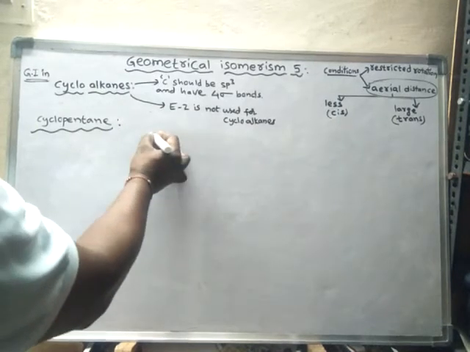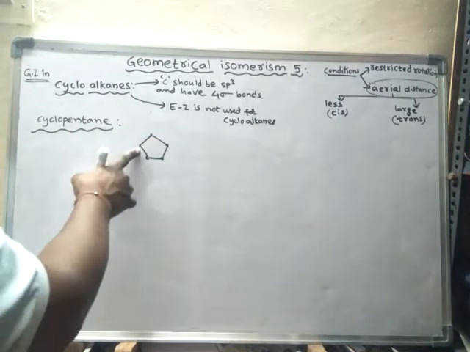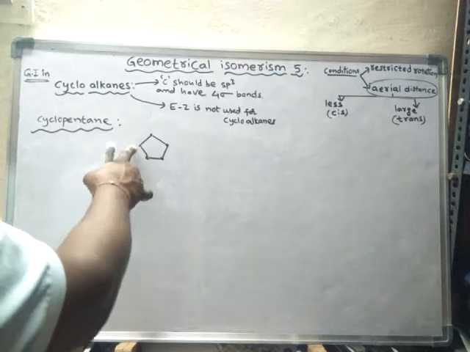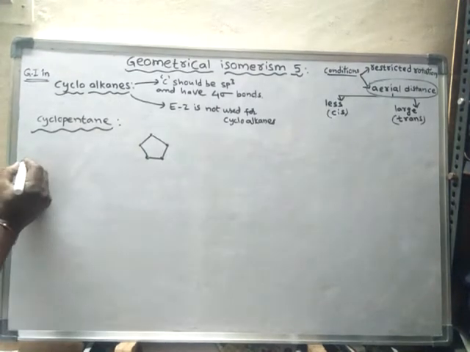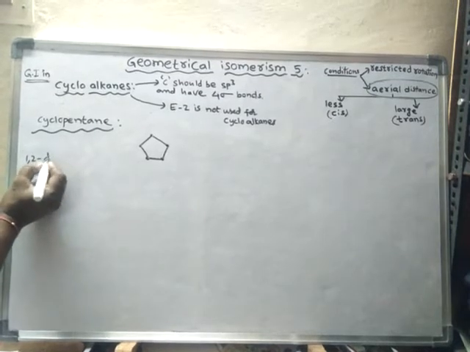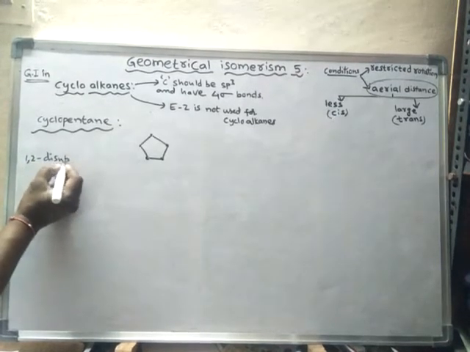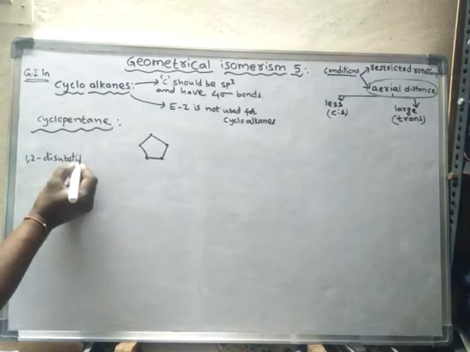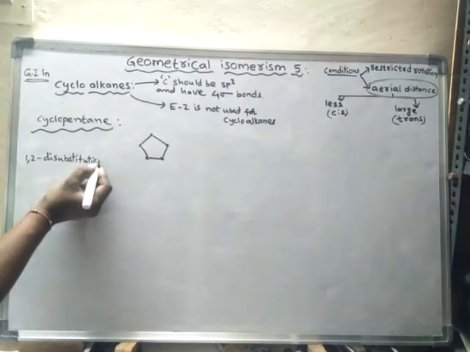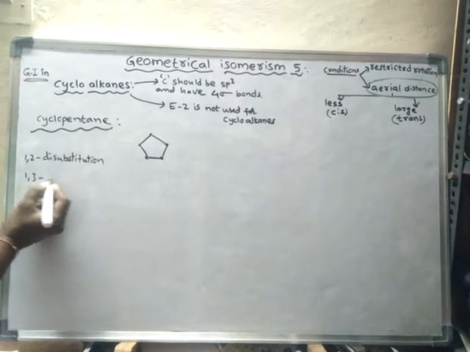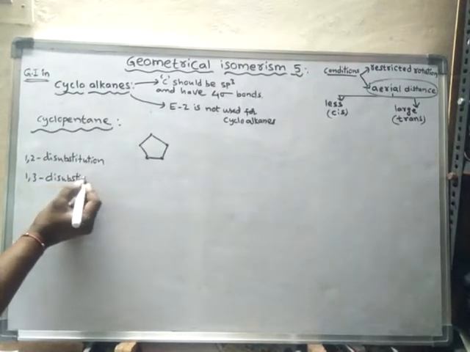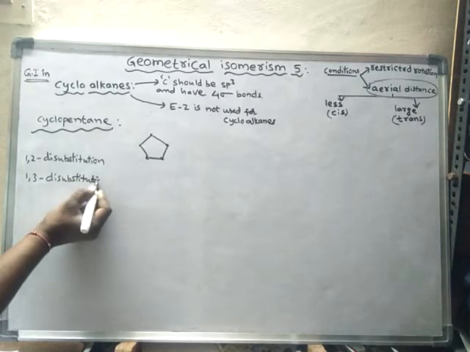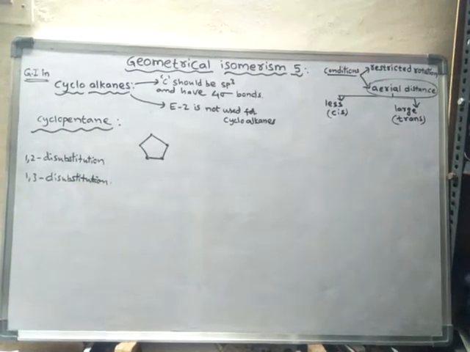Here 1,2 di substitution or else 1,3 di substitution, both types of di substitutions are possible. 1,2 di substitution and even 1,3 di substitution is possible.